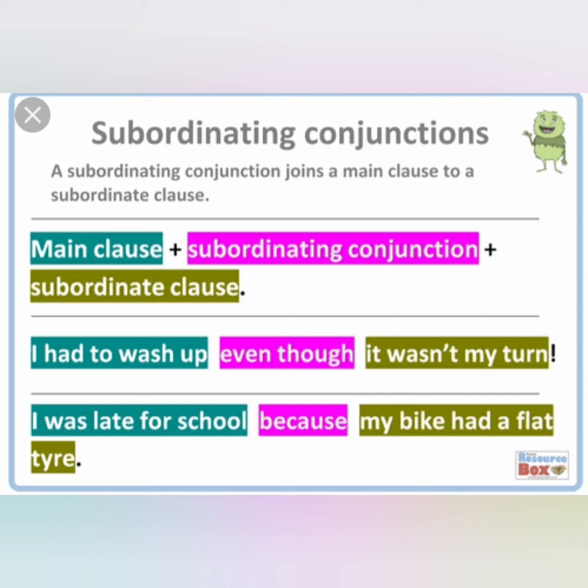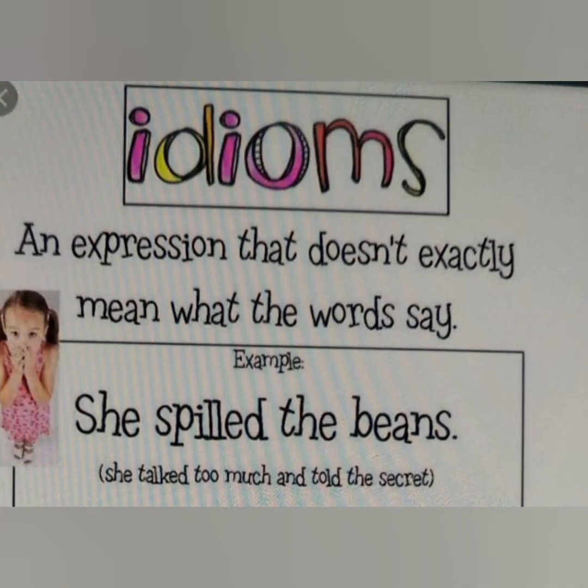I had to wash up even though it was not my turn. You see, I had to wash up is a main clause. It gives you complete sense. That is an independent clause. The subordinating conjunction is even though it wasn't my turn. I was late for school because my bike had a flat tire. Okay, so dependent clause, independent clause, get the difference, children.